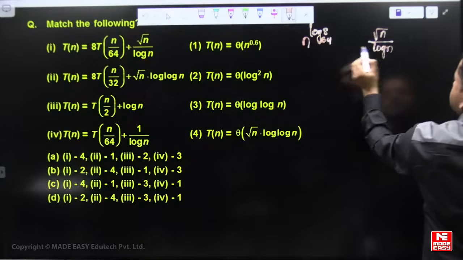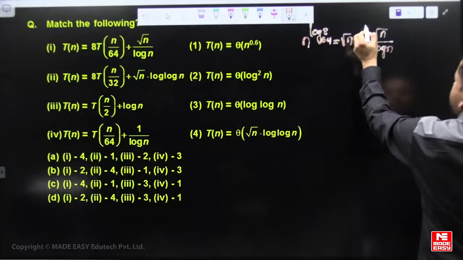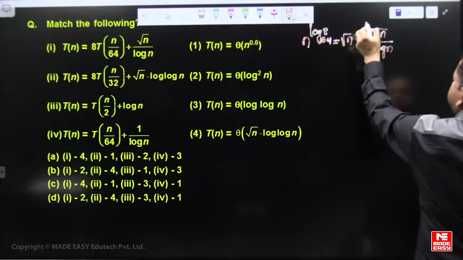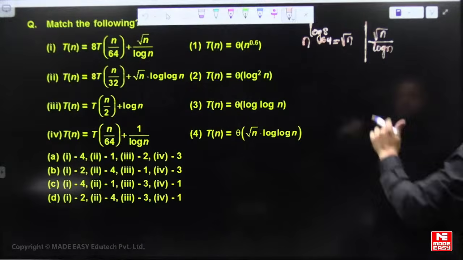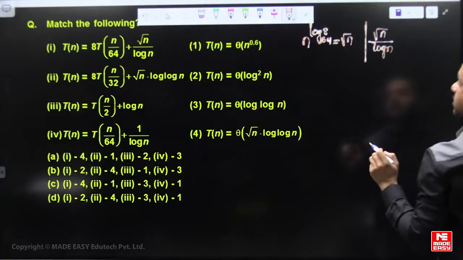So it is also root n; root n and root n are asymptotically equal,